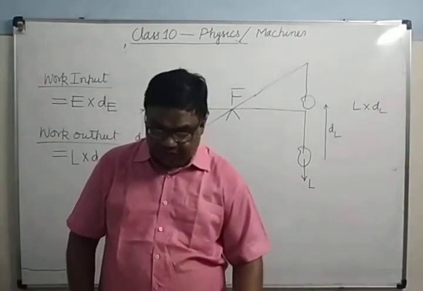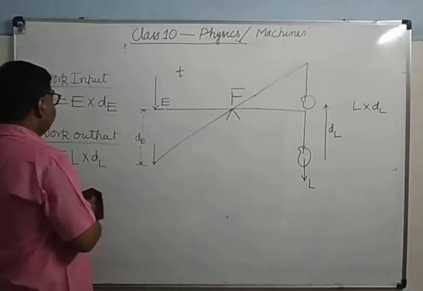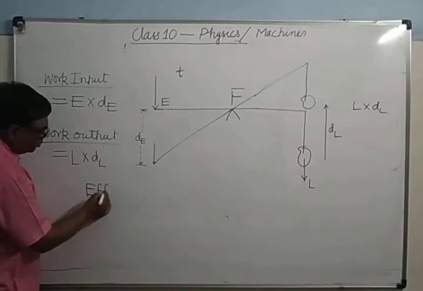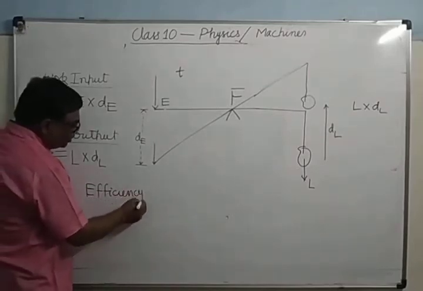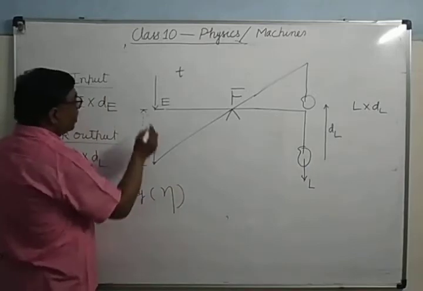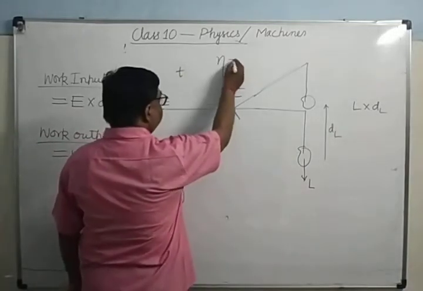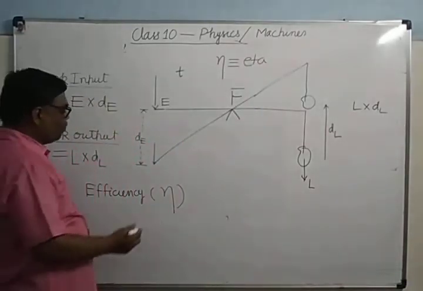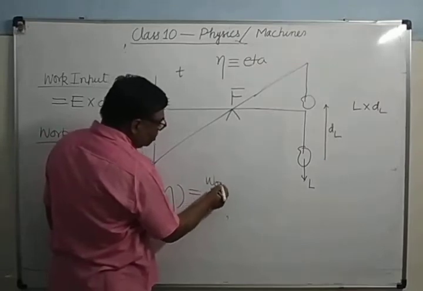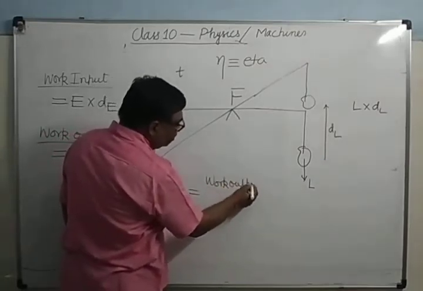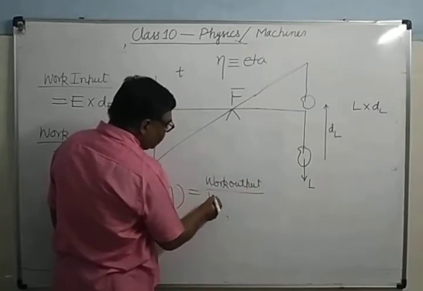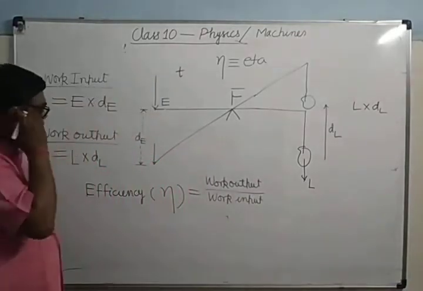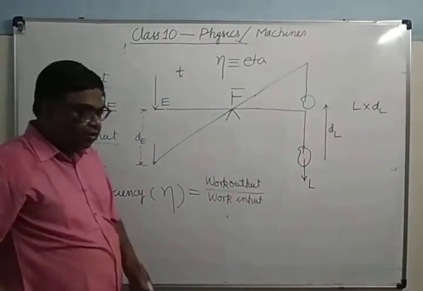Then there is a term efficiency. Efficiency of the machine. What is efficiency? It is denoted by the symbol eta. It is a Greek letter eta. What is efficiency? It is the ratio of work output to the work input. That is known as efficiency. Efficiency is defined as the ratio of work output to the work input.